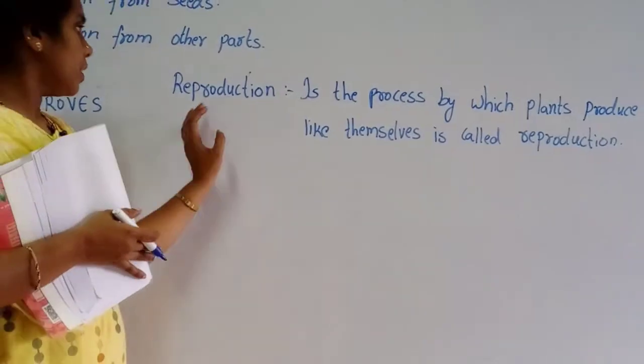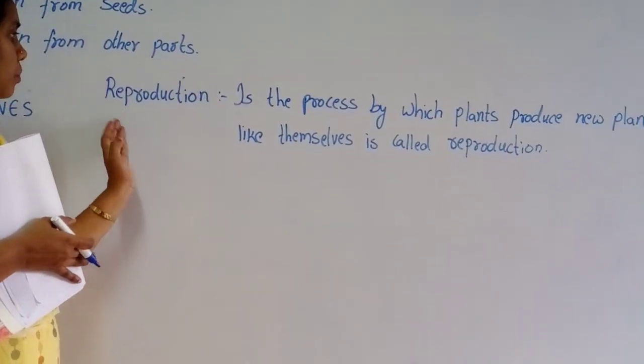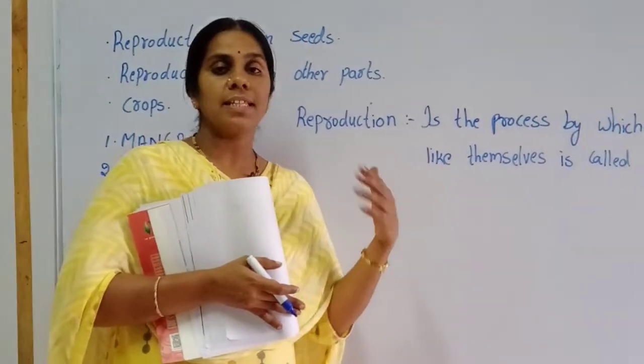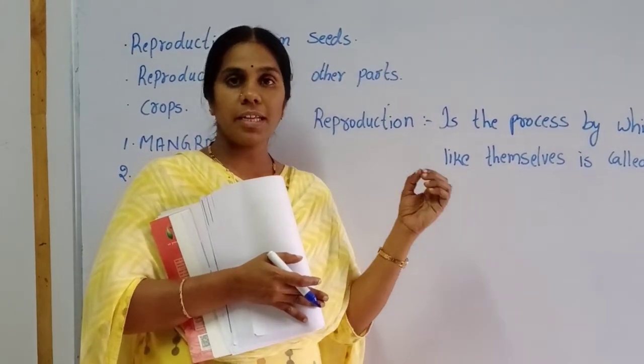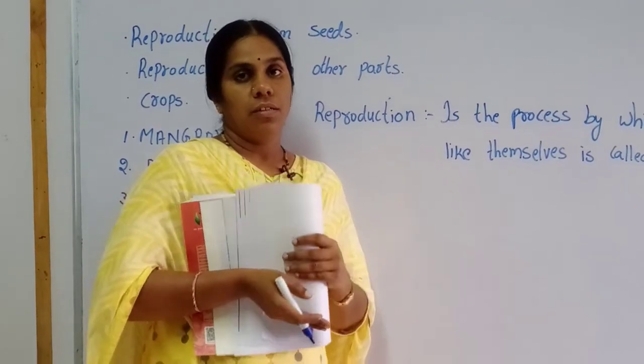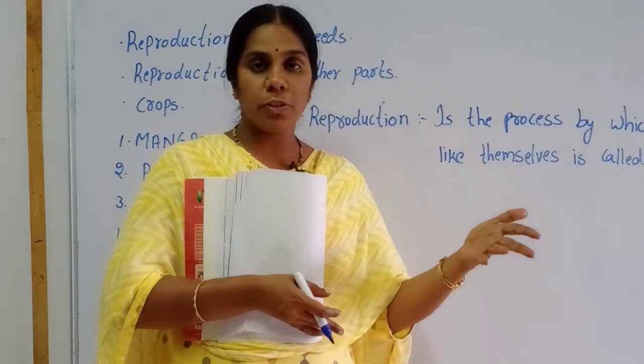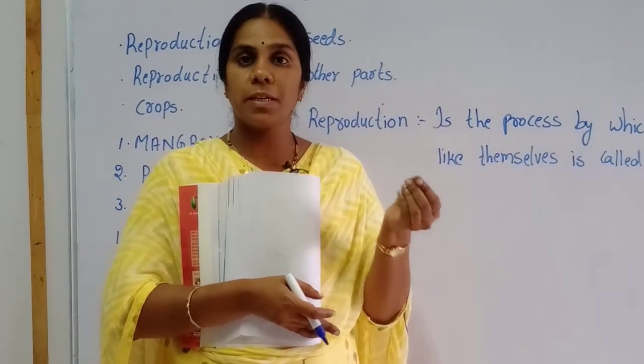Producing again, producing the new plants like themselves is called reproduction, so that if they go on reproducing, their species remain on the earth.